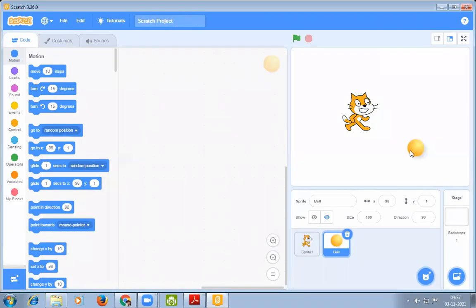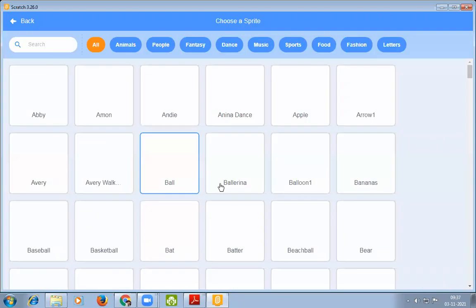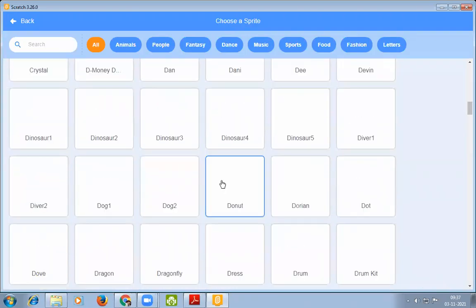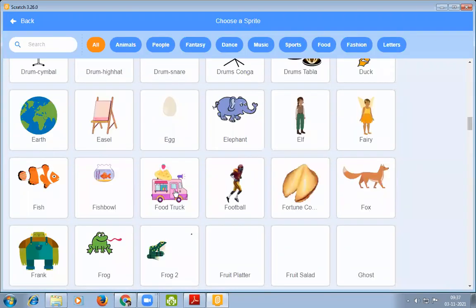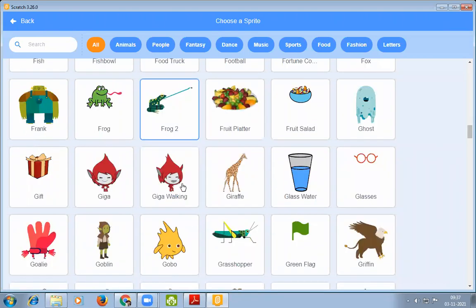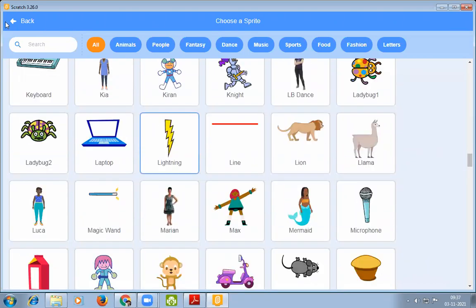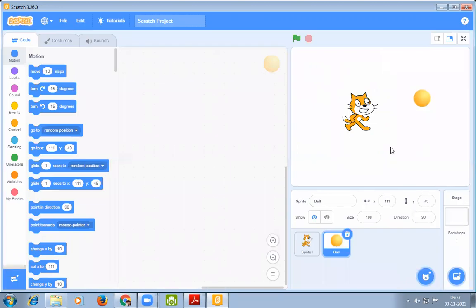There is a ball sprite. We can choose hundreds of sprites from the sprite option. So these are the predefined sprites that are given in our software.